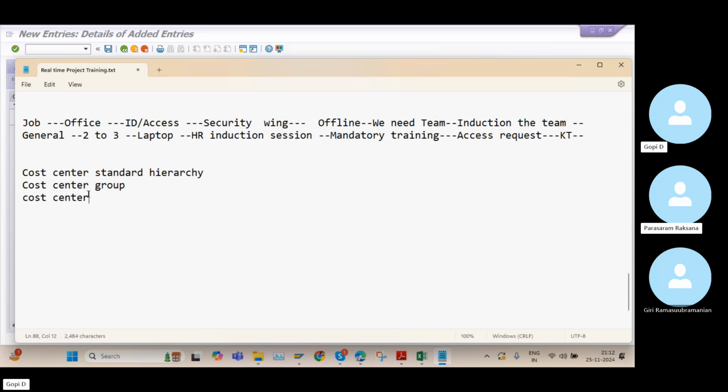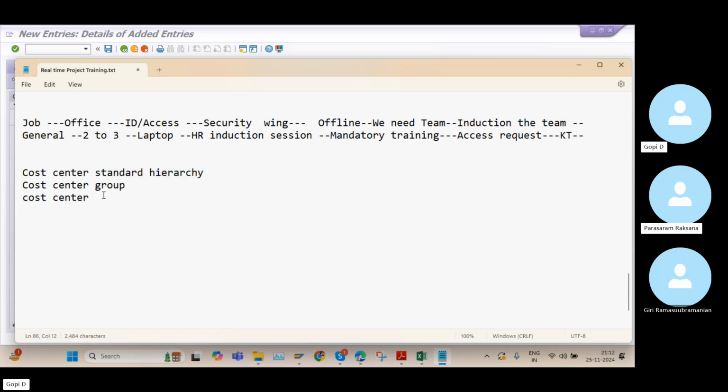The system does not allow creating a cost center directly, so the mandatory step is to create the cost center standard hierarchy. Whether you create the cost center group or not is optional, but the hierarchy is mandatory. Under the cost center standard hierarchy, we can create the cost centers.